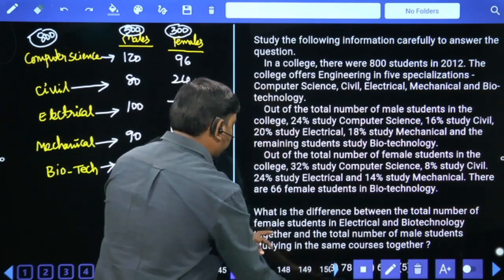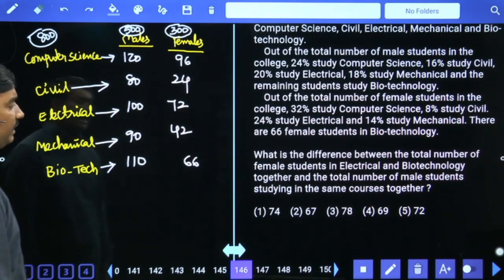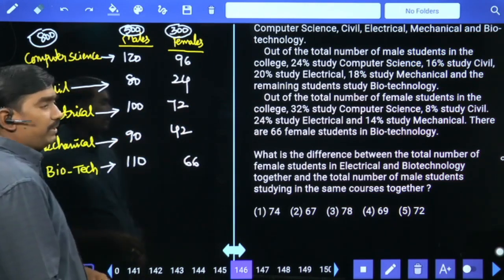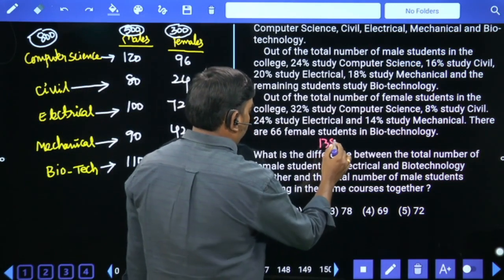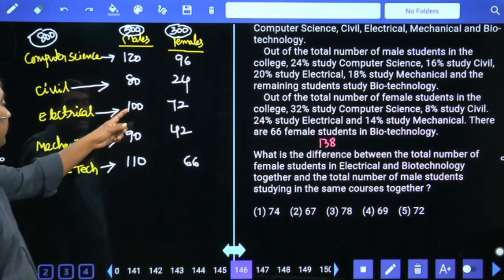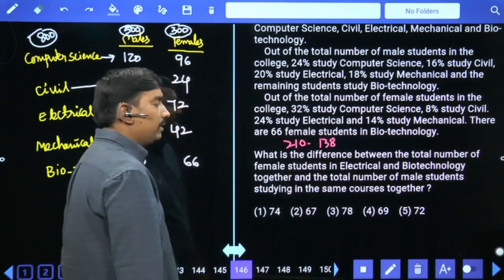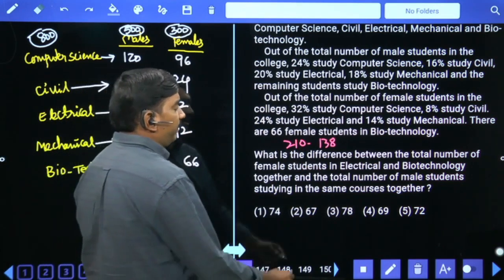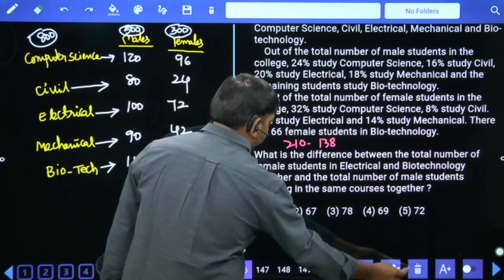First one: what is the difference between total number of female students in electrical and biotechnology? Electrical 72, biotechnology 66, together 138. And the number of male students in same courses together, 100, 110, 210. 210 minus 138, sorry, means there is 62 plus 10, 72 is your answer. 72.